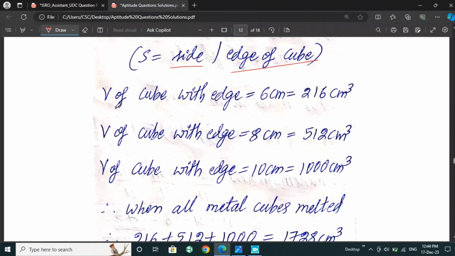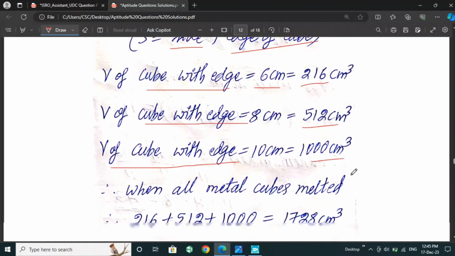The volume of a cube with edge 6 centimeter is 6 cubed, so we will get 216 centimeter cube. Then the volume of the cube with edge 8 centimeter is 512 centimeter cube. Then the volume of the cube with edge 10 centimeter is 1000 centimeter cube.